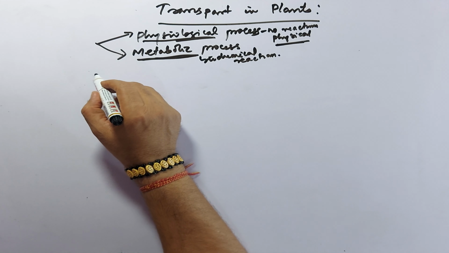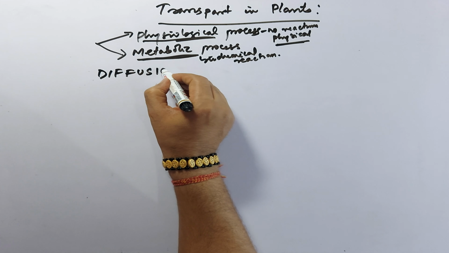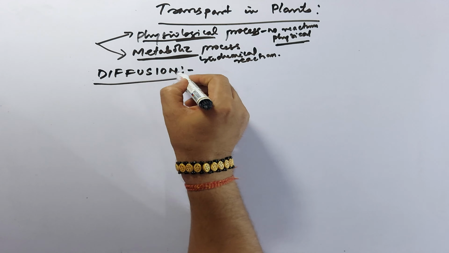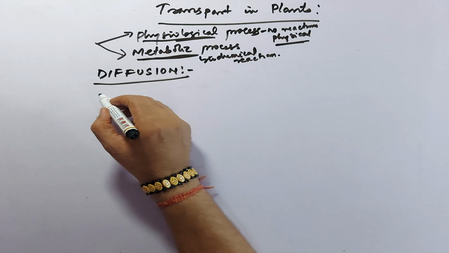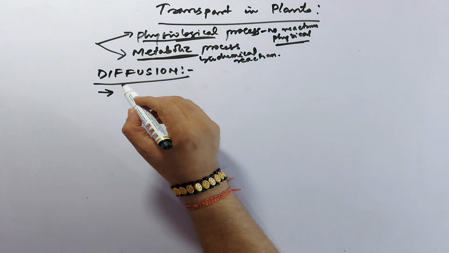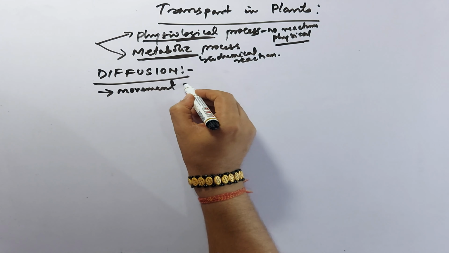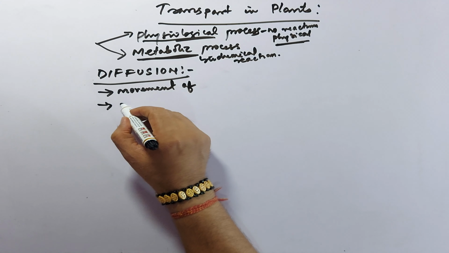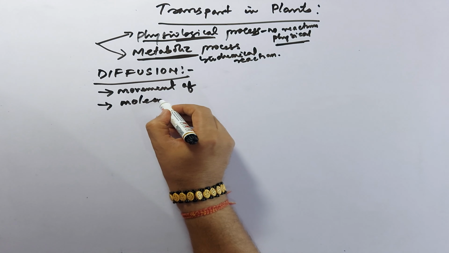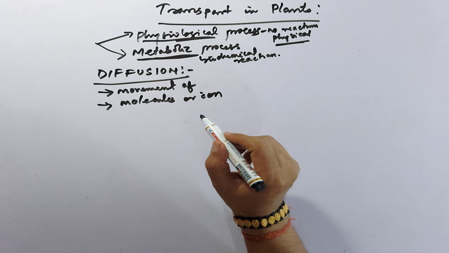First one is diffusion. So we will discuss what we mean by diffusion. The definition is that diffusion is the movement of, then the question arises, what movement? Movement of molecules or ions. Then from where to where?